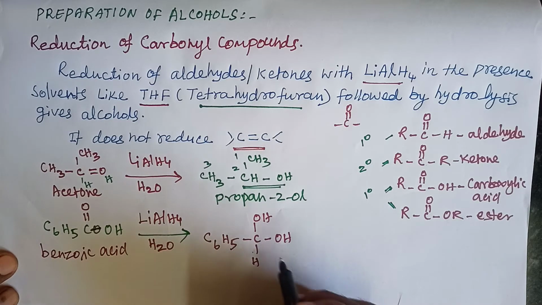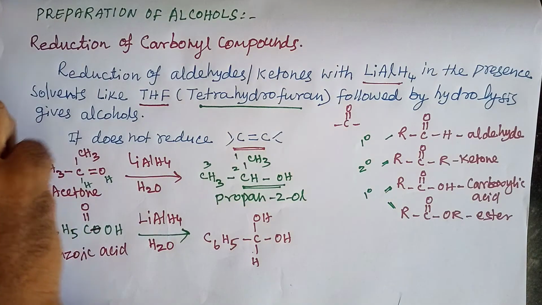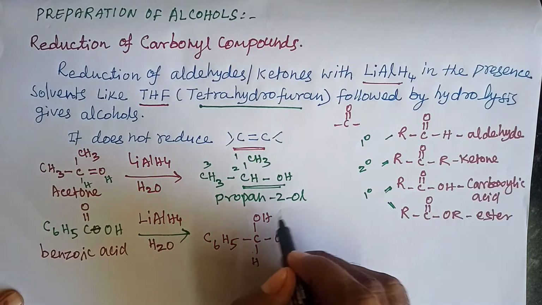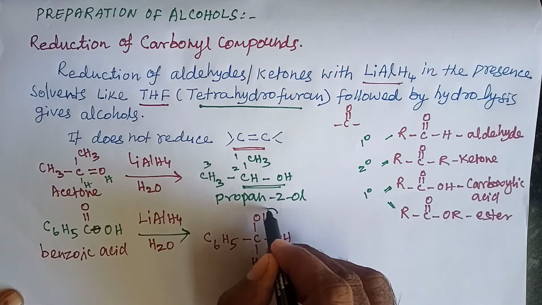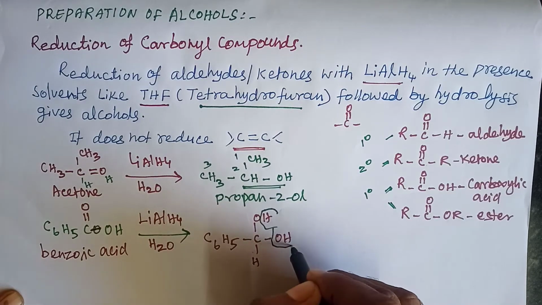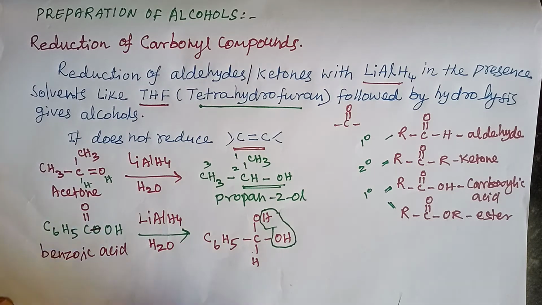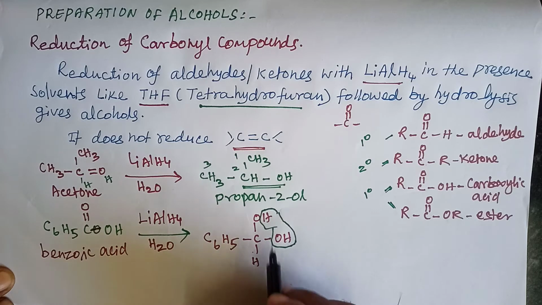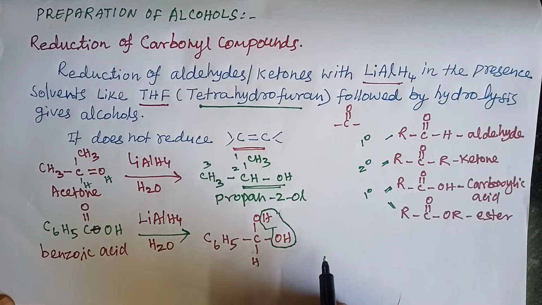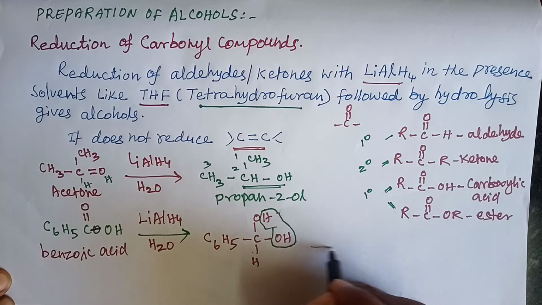It is highly unstable. One water molecule is eliminated, and it gives an aldehyde. This aldehyde is again reduced to give an alcohol, a primary alcohol.